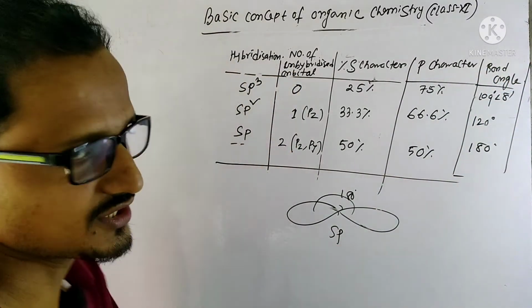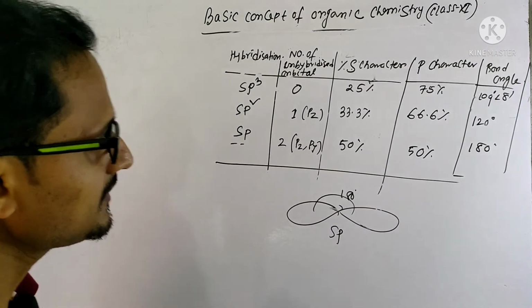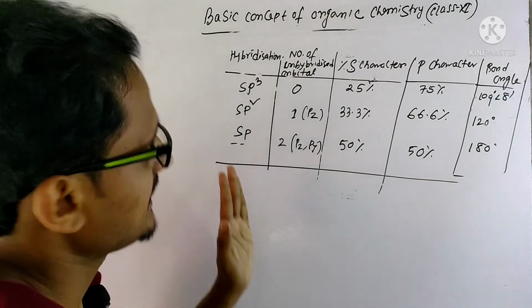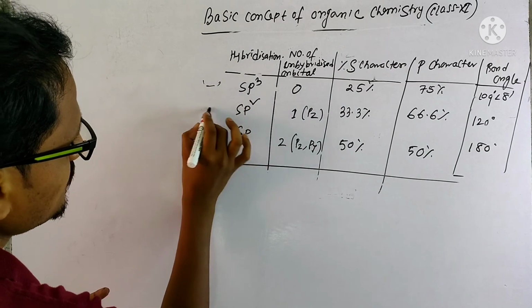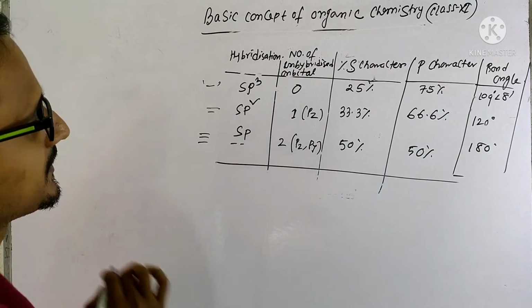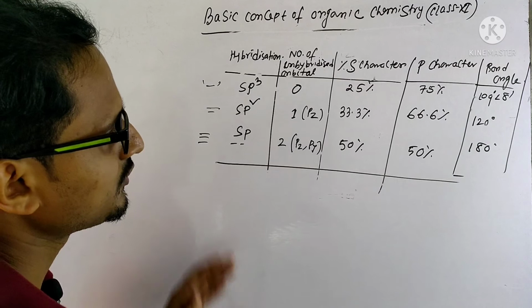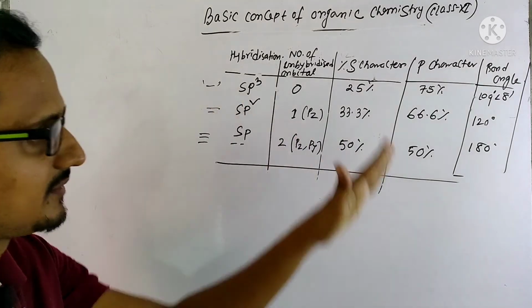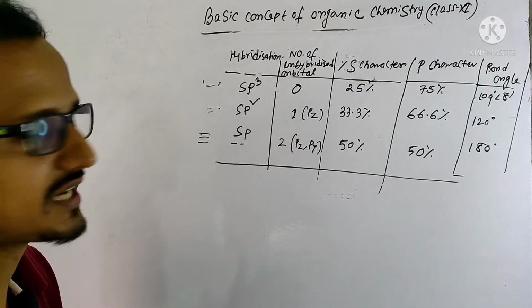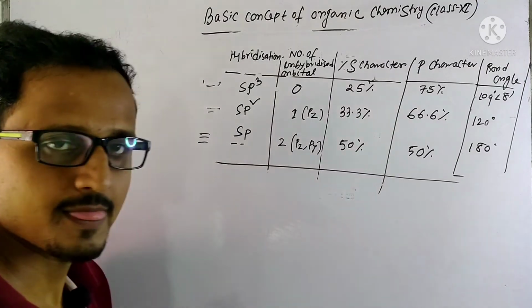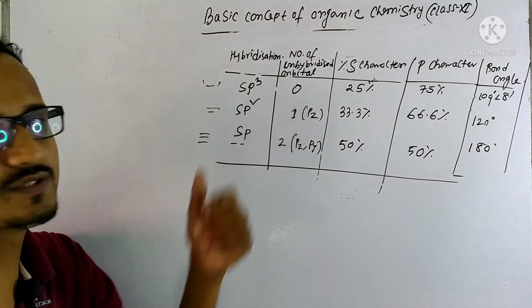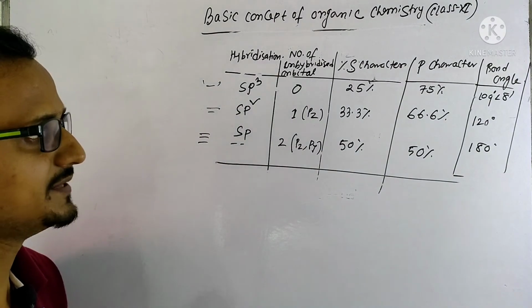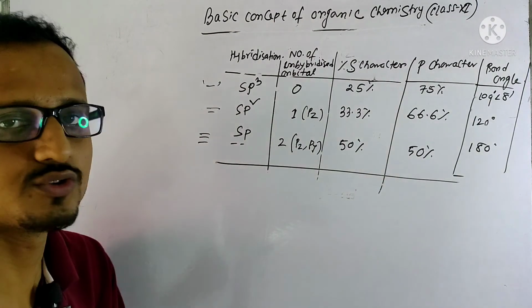So this is the total chart we have observed. sp3 we have seen in methane. sp3 means single bond, sp2 means double bond, sp means triple bond. If we know this chart properly, we can directly write the hybridization. We can easily predict hybridization by the number of sigma bonds, and we can also predict the number of pi bonds and sigma bonds.